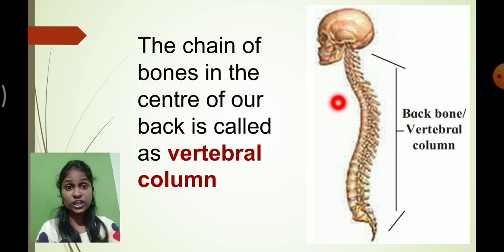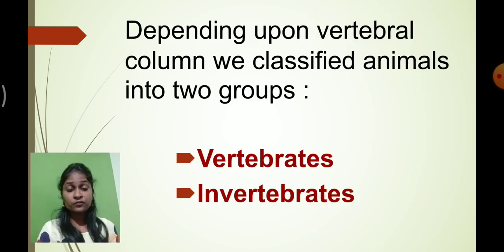This chain of bones which is present in our back, we call it as what? Vertebral column. So because of the vertebral column, our body posture is straight. Understood, students? So the vertebral column is very important to give support to our body. And do you know that this vertebral column is not found in all types of animals. There are certain animals who have the vertebral column, and there are certain animals who do not have the vertebral column. So depending upon the vertebral column, we classified animals again into two groups, vertebrates and invertebrates.